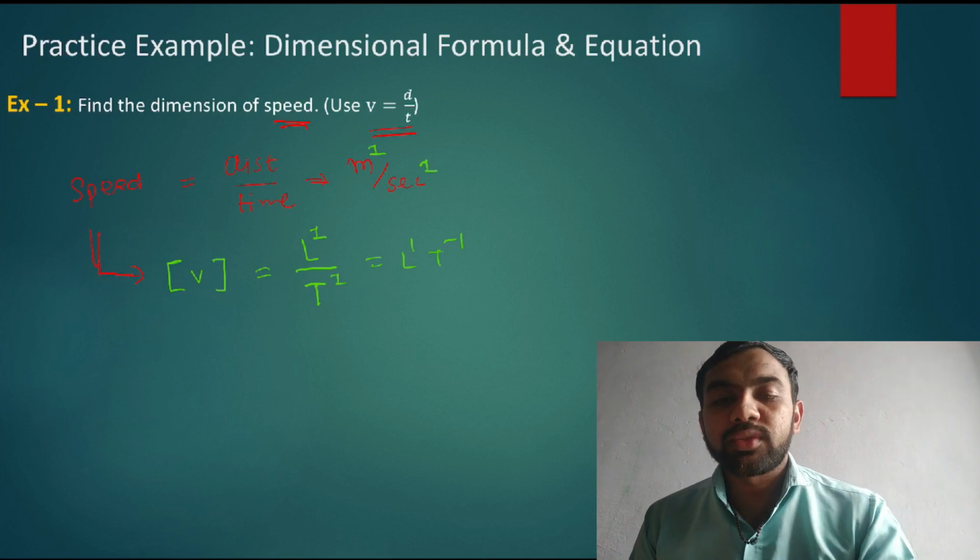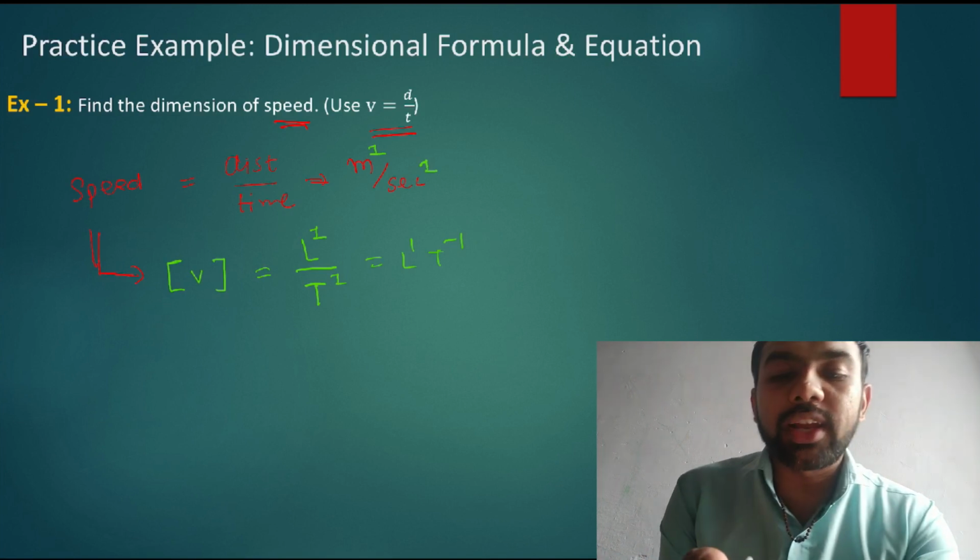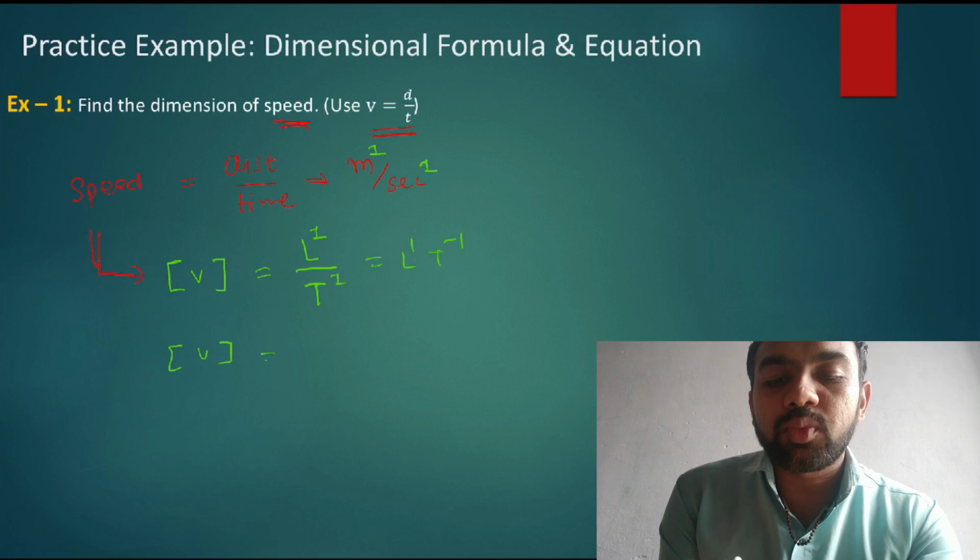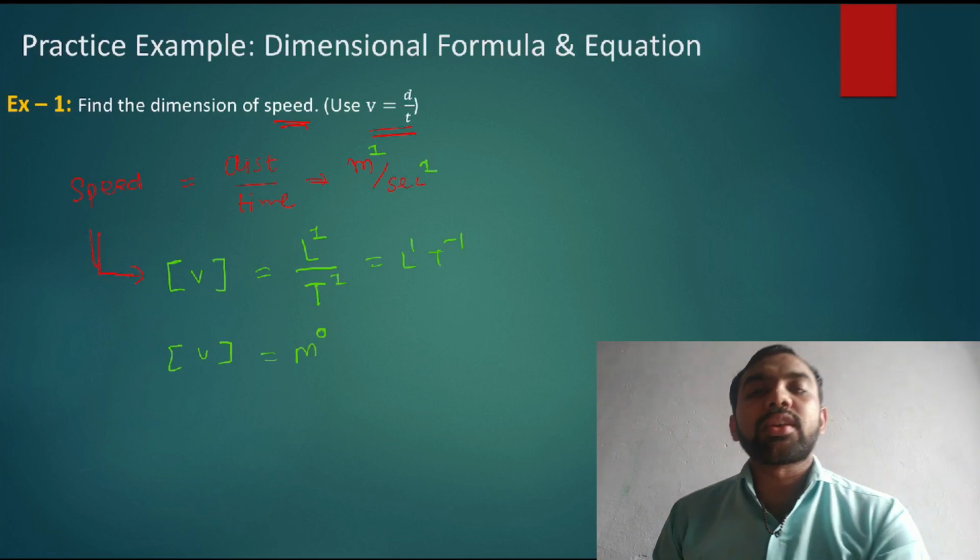L^1 T^-1. Here M is not present, so you can also write this equation in this way: dimension of speed is equal to... if anything is not present, then its power is 0.